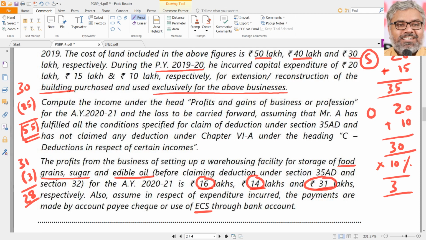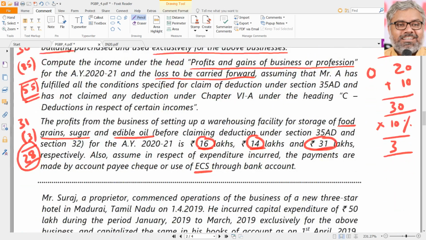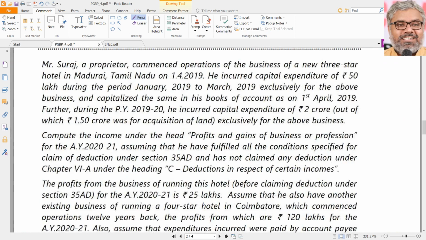That's what he has asked here also. What is the loss to be carried forward? Answer is 55 lakhs. What is the taxable income under PGBP? That is 28 lakhs. This is profit which is taxable in the current year. 55 lakhs is loss which cannot be set off against this 28 lakhs. So there is no option, that has to be carried forward to the forthcoming years. That's all. That is about one of the examples of application of 35 AD.